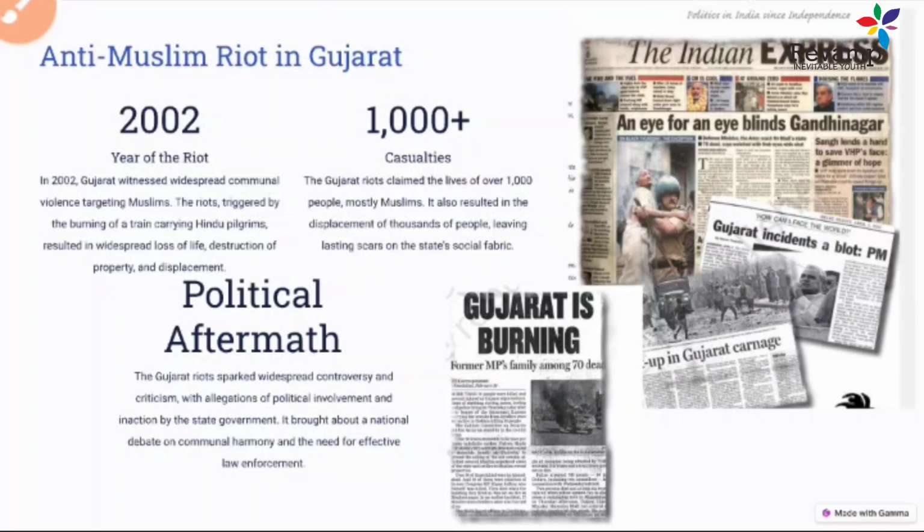After the incidents that happened at that time, Muslims were blamed. People were saying that the Muslim community was behind all these incidents, behind the Godhra case.